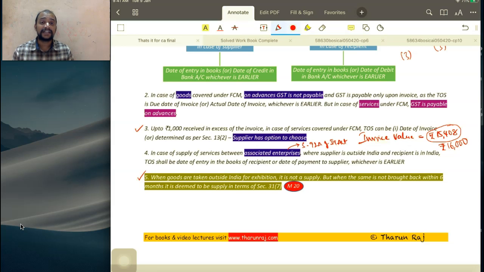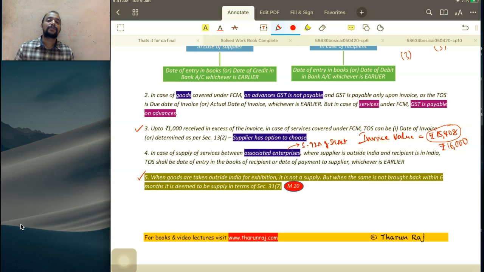But section 31 subsection 7 says what? Within 6 months from the date of removal, if it is not supply, it is deemed to have been sold. So sale on approval or on return basis. Can we apply that in this context? Yes. So that's the amendment which says that you can apply 31 subsection 7 and interpret that when you have taken the goods out for exhibition, if you are selling that, then the date when it is actually sold will be taken as the time of supply if it happens within 6 months.